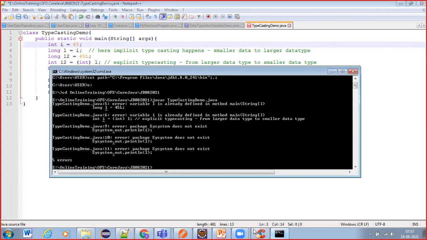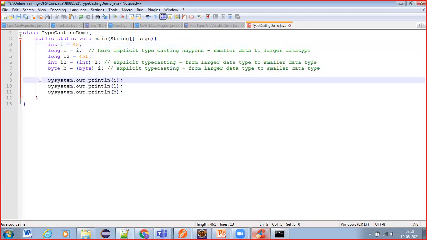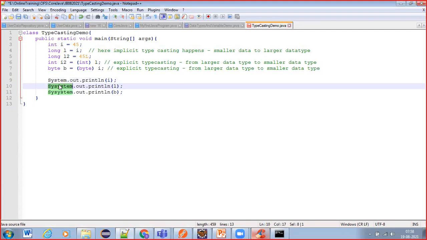It is saying about that i also, you see. On Java line number 6, i is there. Variable i is already defined in the method main, right? Next, what else is it saying? System.out.println. Here, the package sys does not exist. So here I have written Sysy, right? System spelling mistake was there.